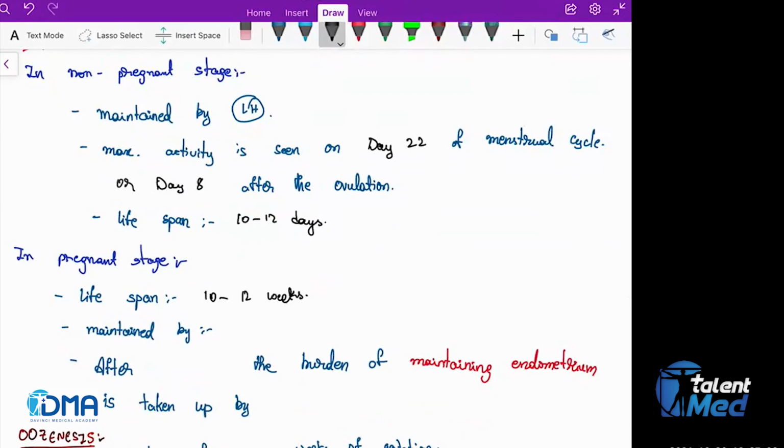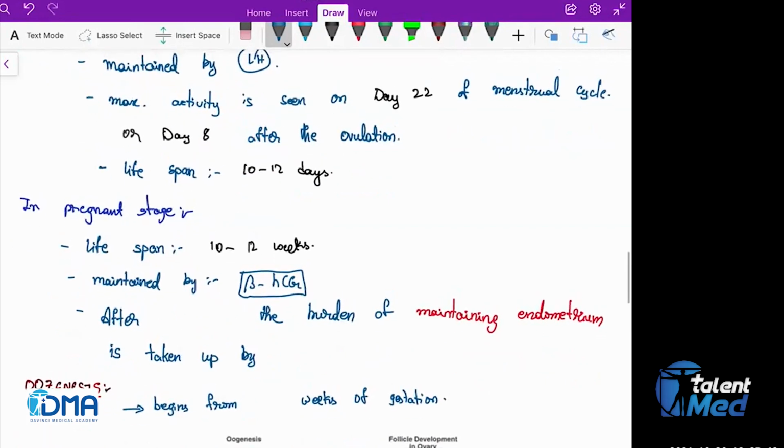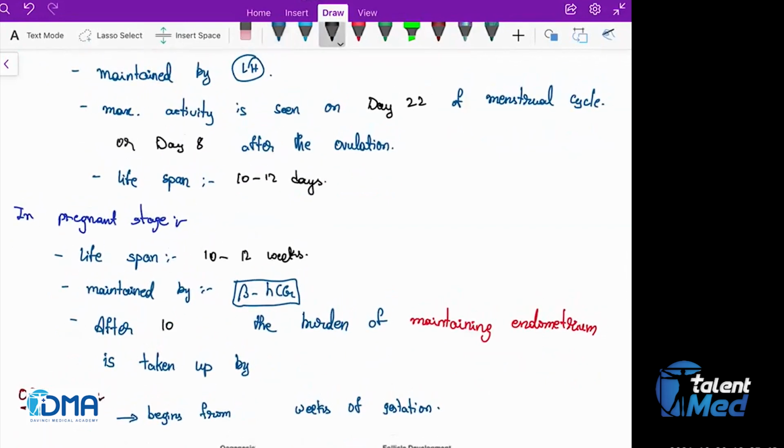But in the pregnant stage, it is maintained by beta HCG. Why am I calling it particularly beta HCG? Why can't it be alpha HCG, gamma HCG, delta HCG? We'll see. Okay. So after 10 to 12 weeks, what is the function of the corpus luteum?